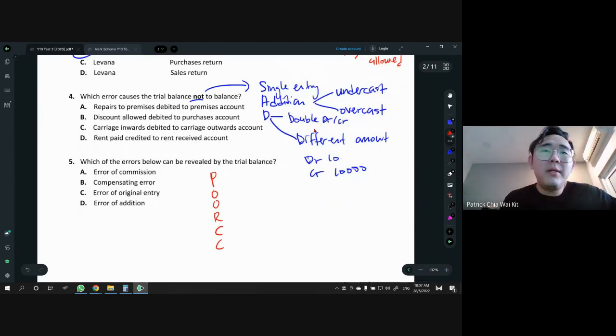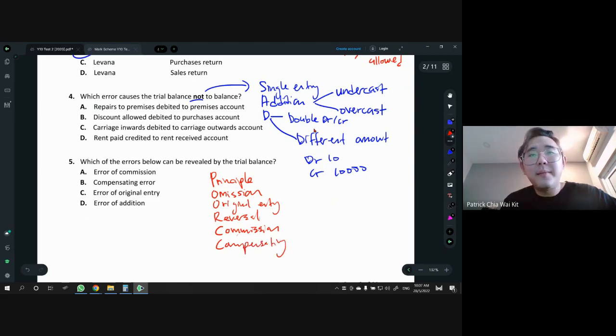So P stands for principle. The O can be omission. Then we have original entry. Then we have reversal, R is reversal, complete reversal. C is commission. And lastly, we have compensating error.